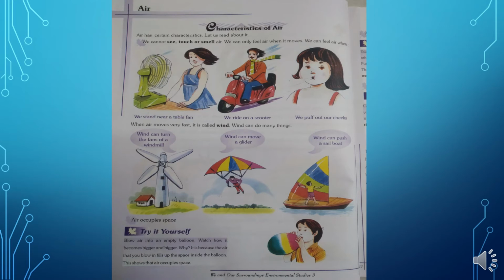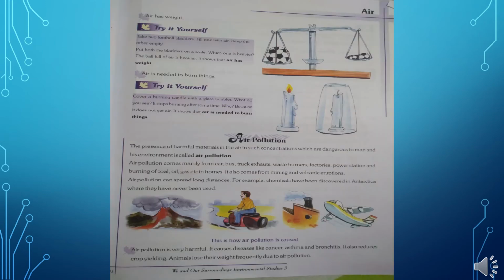It fills the space which is present inside that balloon, and this proves that the air occupies space, because there was an empty balloon, and when we blow the air into that empty balloon, then what happens? The size of the balloon became bigger and bigger. It changed. So this proves that the air occupies space.